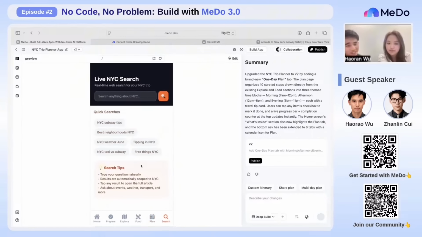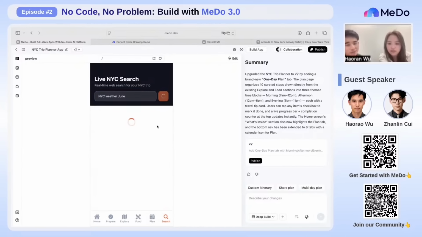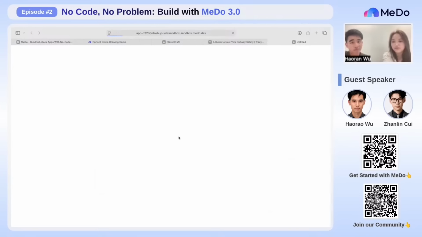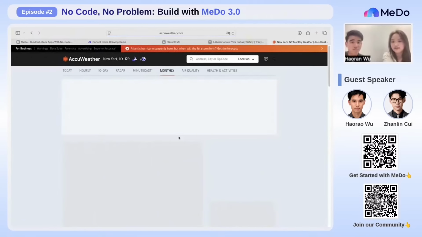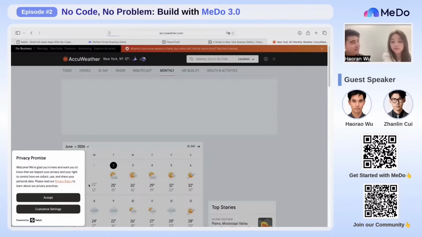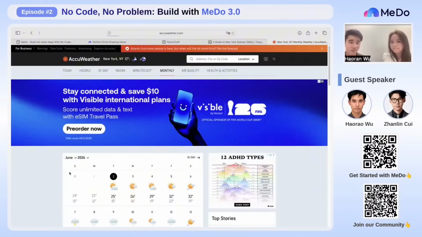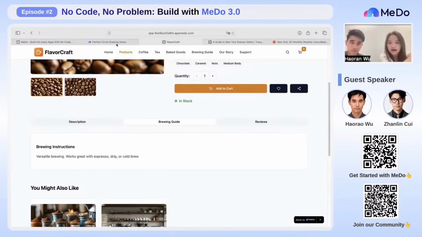What's the search one? The search one was previously the one we wanted to know about. Let's see. New York City weather. So it can also give users a heads up for the day's weather. Actually, I think MeDo has a weather acquisition skill that I could use. So in later versions we can add that directly into our app, which is even better than having to search. This is actually one of the favorite features of the app.